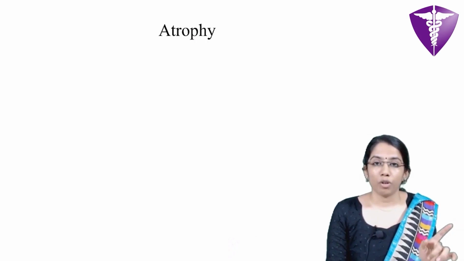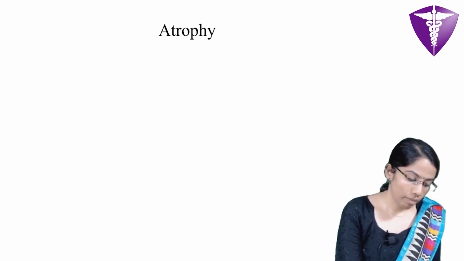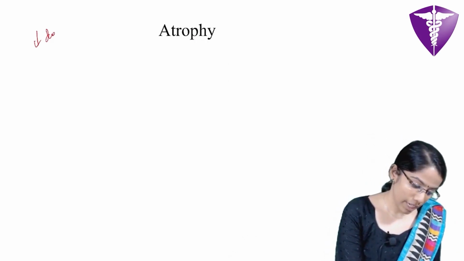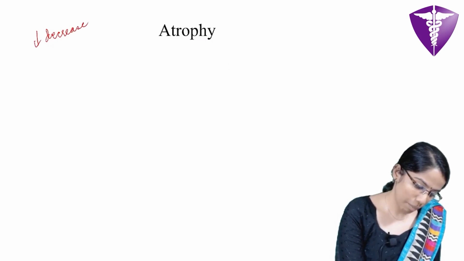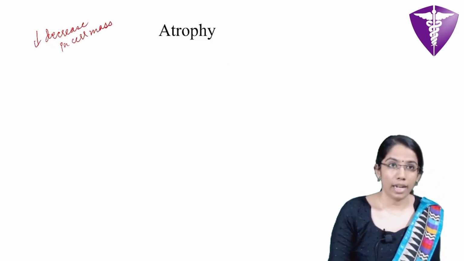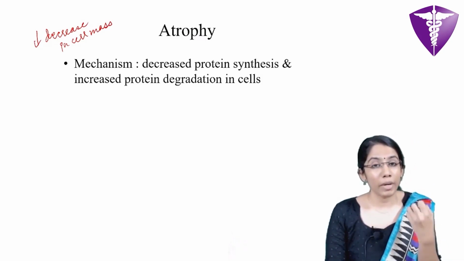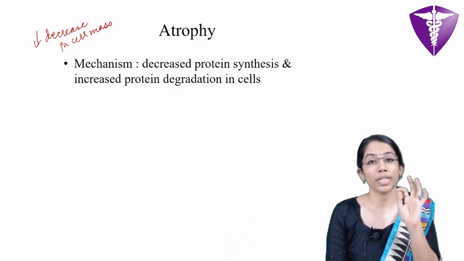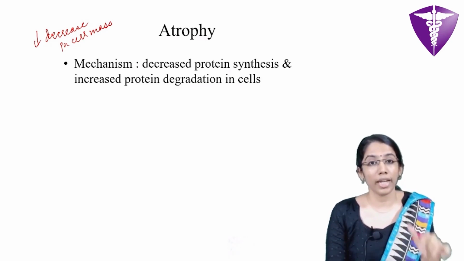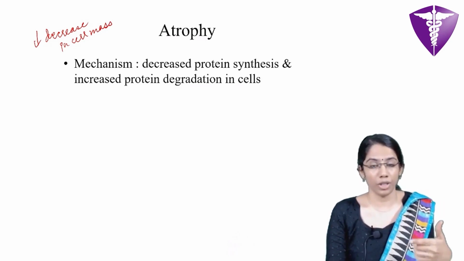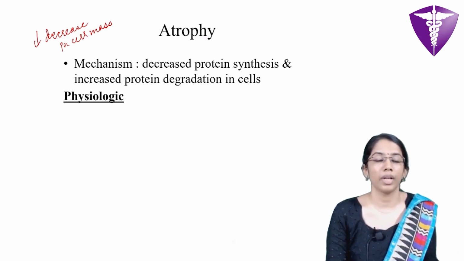So, after hypertrophy and hyperplasia, now we deal with atrophy, that is decrease in cell mass. This decrease in cell mass occurs in response to decreased metabolic demand, due to which there is decreased protein synthesis and increased protein degradation in the cells.